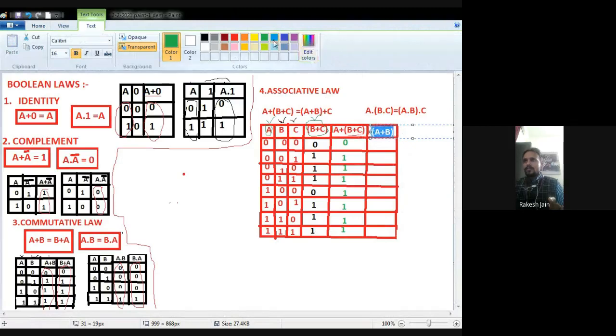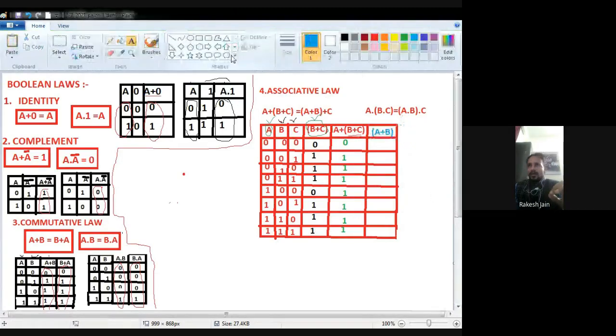Any input is 1, output will be 1, in case of the A line and the B plus C line. So see very carefully, A is 0 and B plus C is also 0, so the result will be 0 because no 1 is there. A is 0 and B plus C is 1, so I put 1. A is 0, B plus C is 1, so 1.